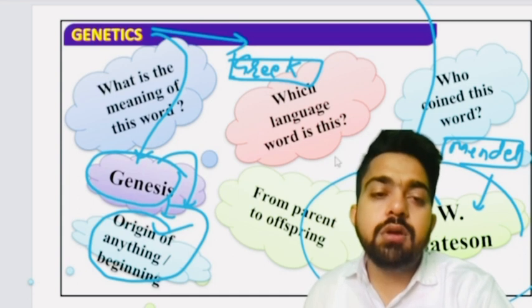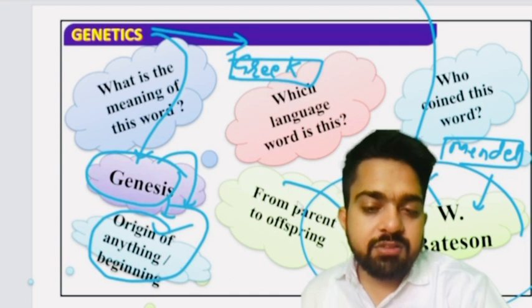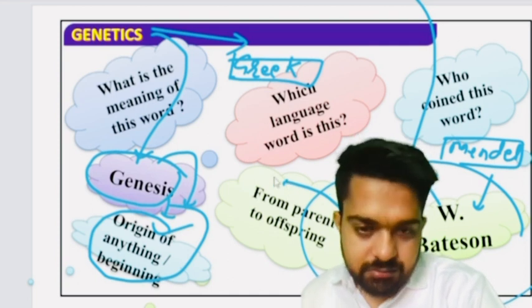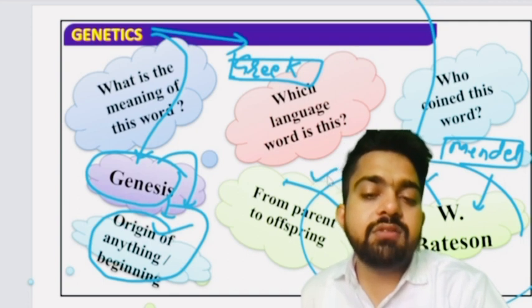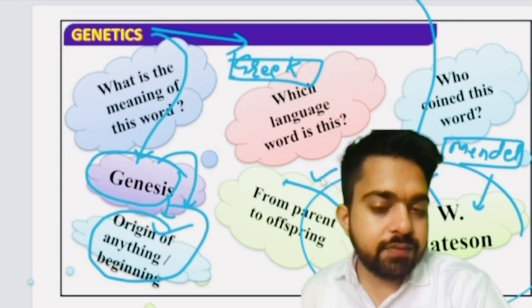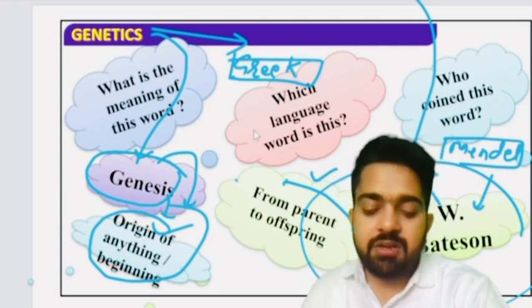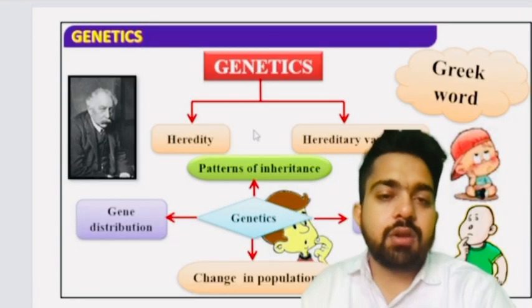Clear to all? Okay, next is from parents to offspring, the transmission of characters, that is known as inheritance. That is known as inheritance, and the variation is the degree of change of characters from parents to offspring, and this all are studied under the genetics. Clear to all? Okay.